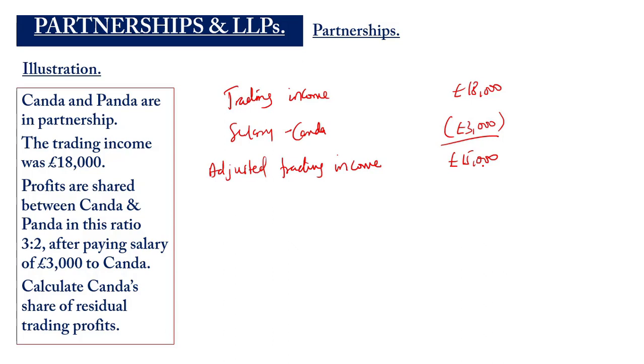They say Kanda and Panda, and they have stated a ratio 3:2. So the first partner to be named will be allocated a profit based on the first number in the ratio. If you have Kanda and Panda, and the profit sharing ratio is listed as 3:2, it means that the 3 will be allocated to Kanda and the 2 will be allocated to Panda.